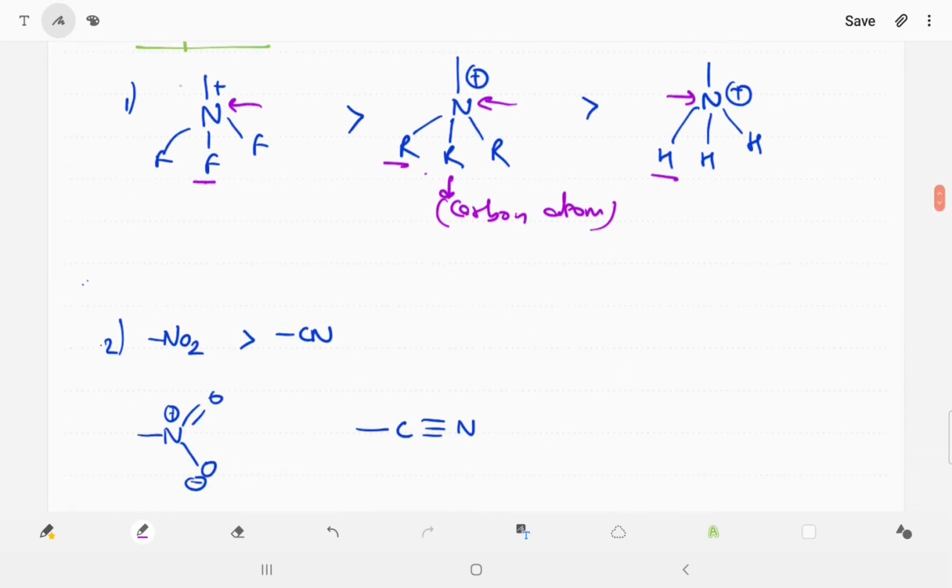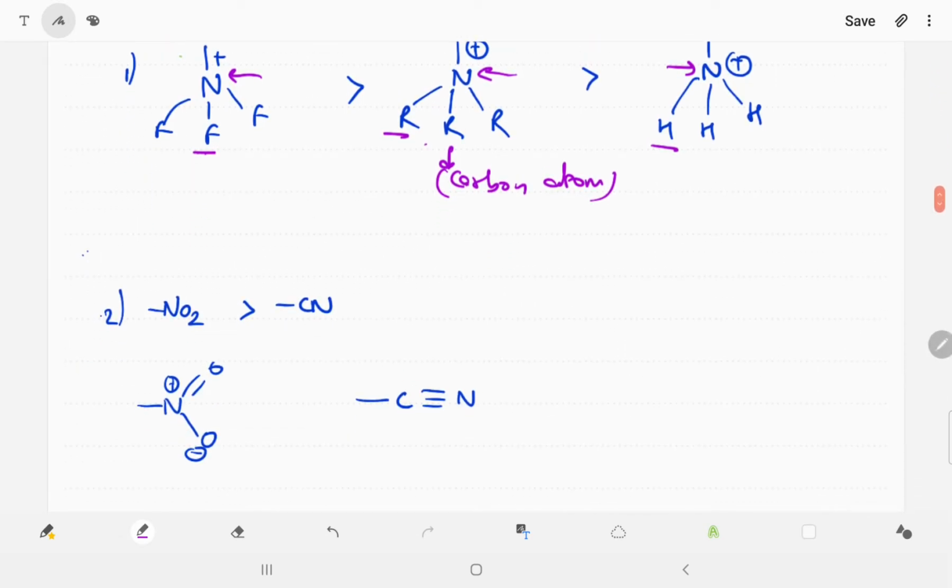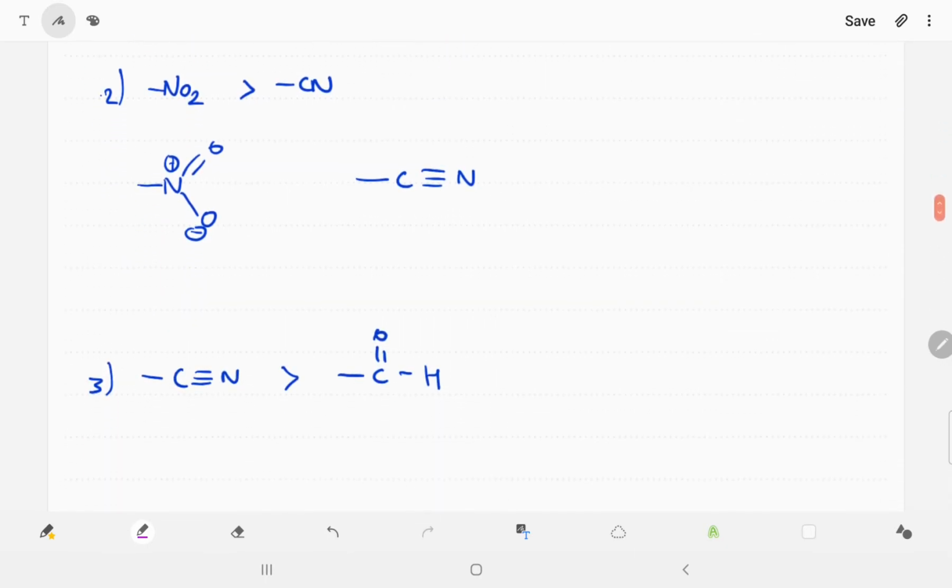Now after this we can say NO2 and cyanide. This is the nitro group and this is the cyanide. The first element in one is nitrogen, and the first element in the other is carbon. Now in this there is a carbon in both, but in cyanide carbon is sp hybridized, in aldehyde carbon is sp2 hybridized.